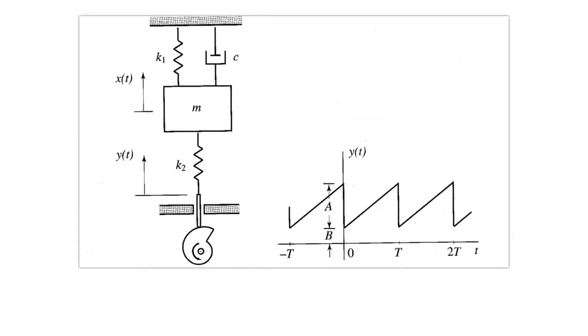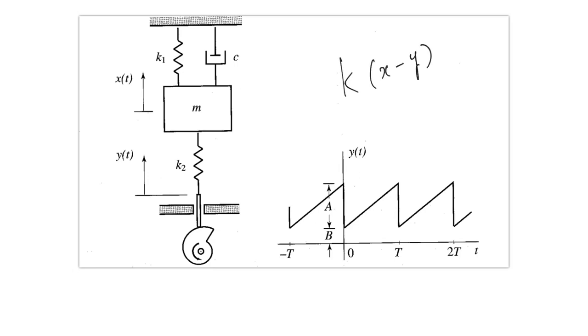In this particular example, we have a cam like this. So this will impart a particular motion to this spring, which will in turn affect the external force acting on this particular mass. Since this particular spring is seeing a relative displacement of x of t minus y of t, the force acting on that particular mass will be k times x minus y.